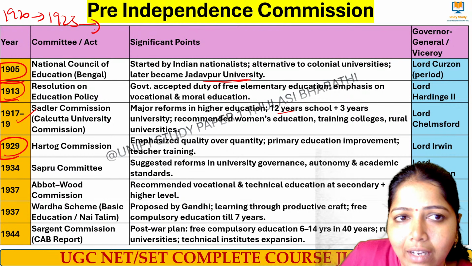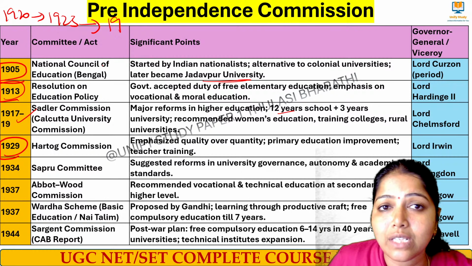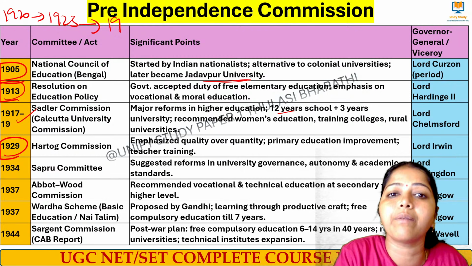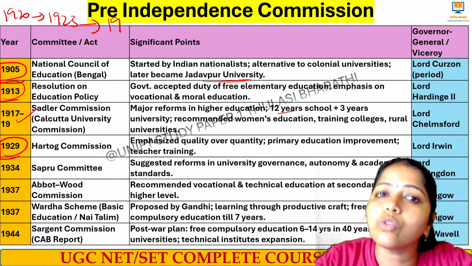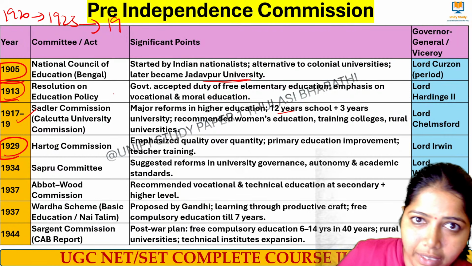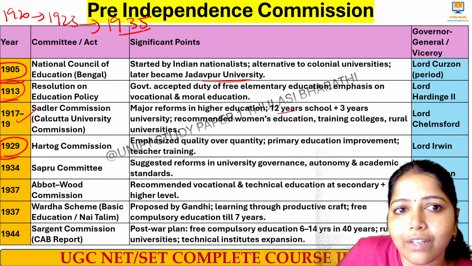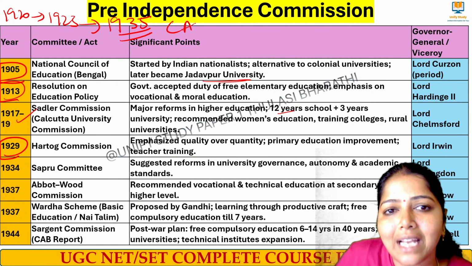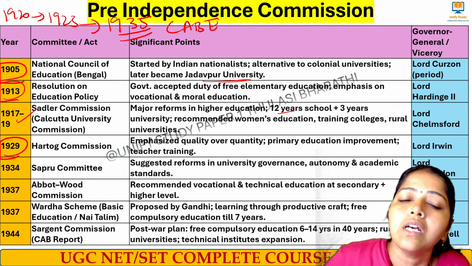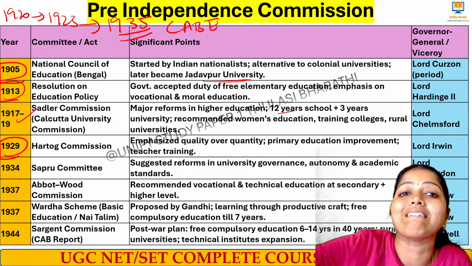And again in 1929 the Hartog Committee recommended that we have to revamp that advisory board, because for higher education we need a separate board that can give advice to the government. After the recommendation of the Hartog Committee in 1929, in 1935 the CABE, the Central Advisory Board of Education, which still exists under the Government of India, was revamped.